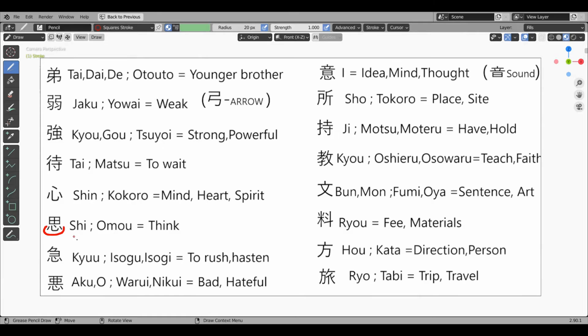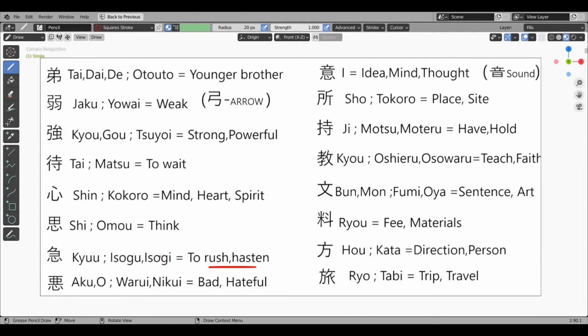This heart kanji forms a radical in many kanji. For example, this omou kanji. Omou means think. It has the rice field kanji radical and the heart kanji radical. That means field of heart. The field of the heart is thinking. So this kanji means think. Onyomi is shi.